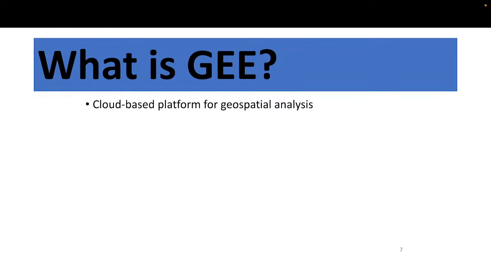Such as Facebook is one kind of server. When you upload any kind of photo or any kind of post, this post is uploaded on the Facebook server. Further, when you upload any kind of video on YouTube, this video is uploaded on the YouTube server. In this case, Google Earth Engine is a cloud-based platform, so Google Earth Engine has its own server, and all of the datasets, everything we can easily get from the server. Everything is controlled from the server. So that's why server-side or server language is also important. How can we easily connect to the server in Google Earth Engine using JavaScript or Python? Further, let's discuss that.